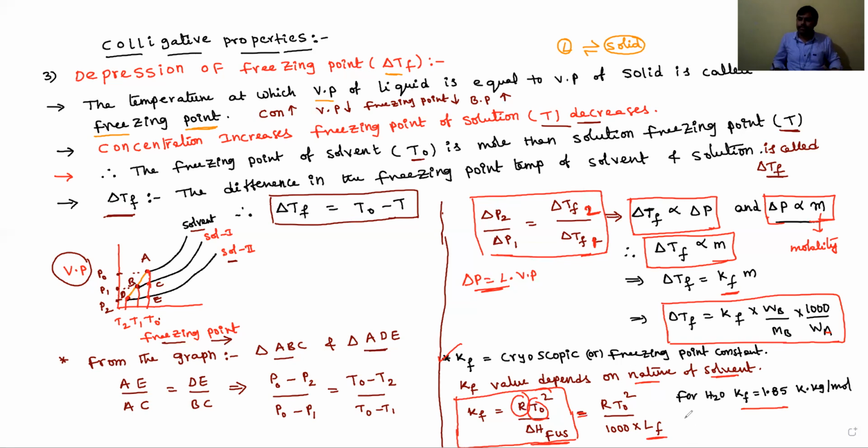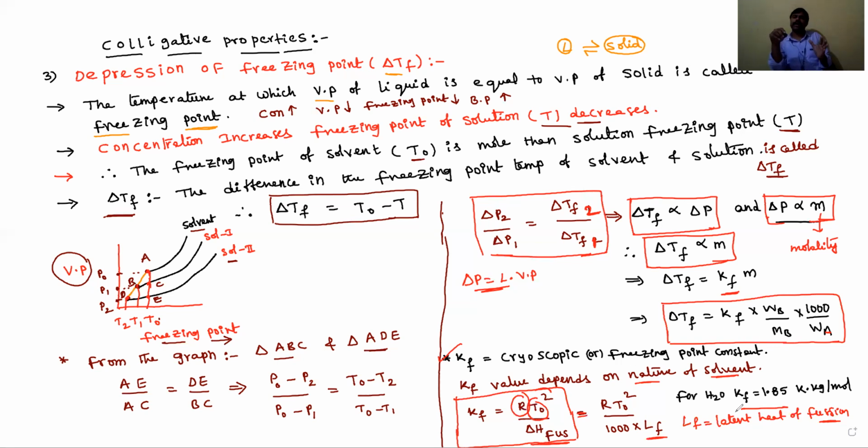What is Lf? Lf indicates latent heat of fusion. What is latent heat of fusion? It is the temperature at which a solid is converted into liquid, which is known as the latent heat of fusion.